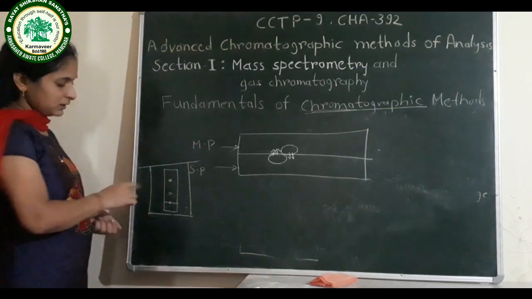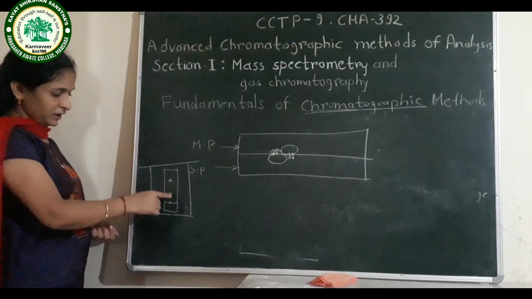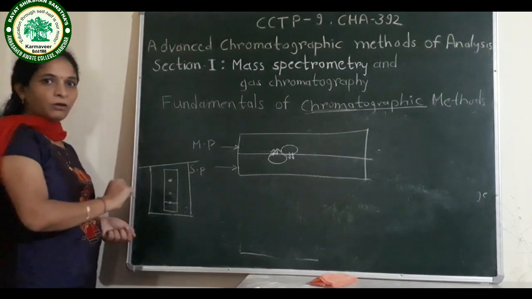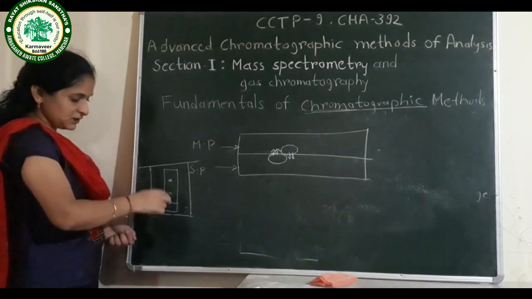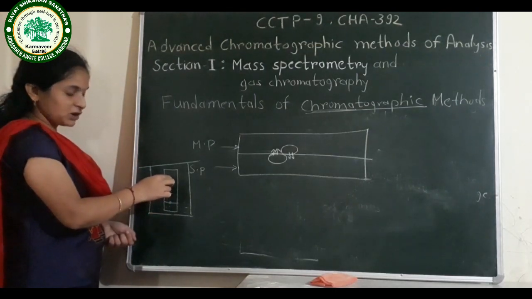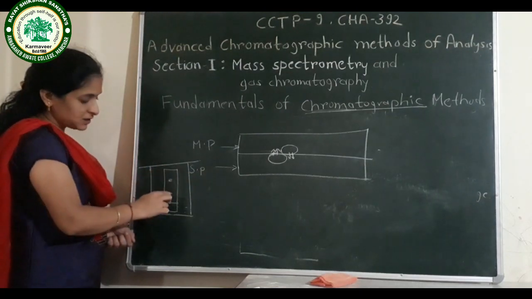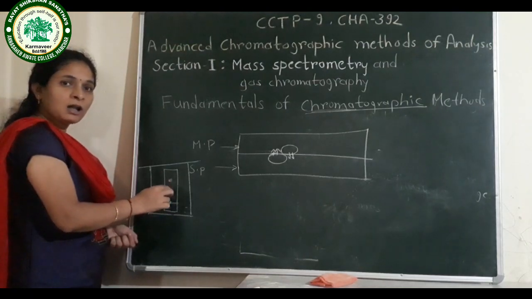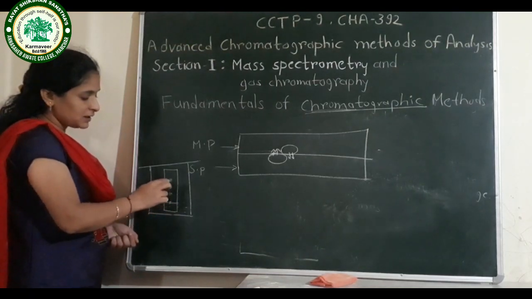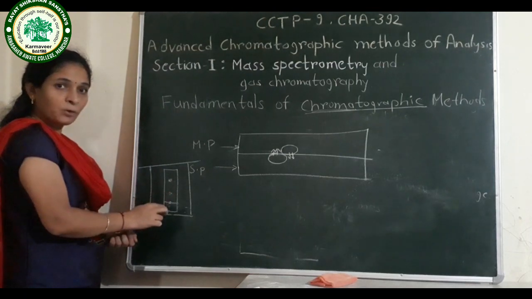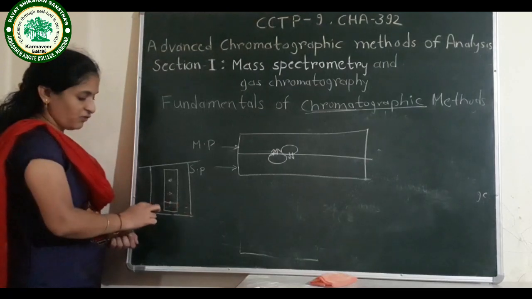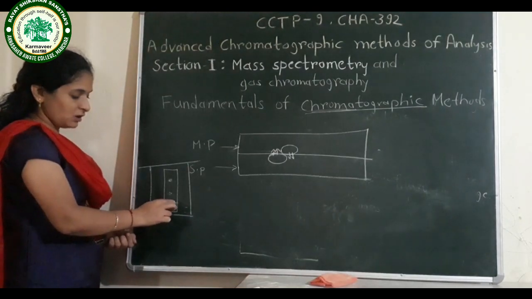orange component have different interactions with the stationary phase, as this orange colored component forms a weak bond with the stationary phase. Therefore, this orange component will elute first, and this yellow component has a strong bond with the stationary phase. Therefore, it elutes last. Like this, we get a separation of the different components on the stationary phase by moving this mobile phase. Okay, this is the mixture that we have spotted on the baseline.